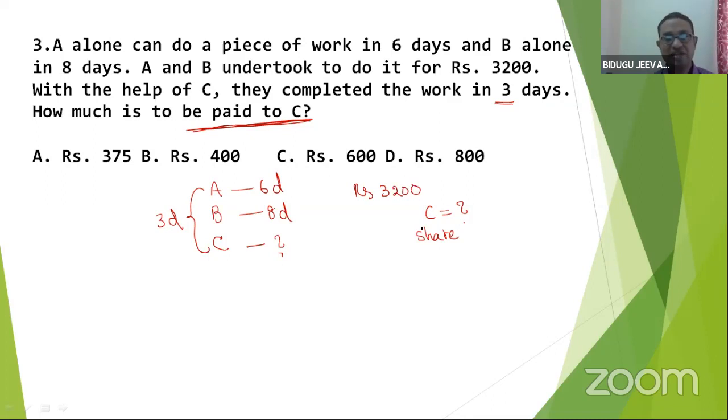If the work ratio is given, it's easy to share the amount. But to find the work ratio, only A is given, B is given. We don't know about C. A's one day work is 1/6, B's one day work is 1/8, C we don't know. So we need to calculate. So what to do?